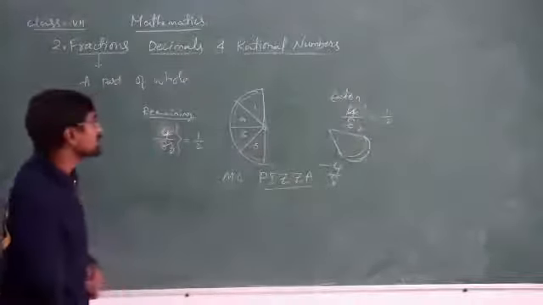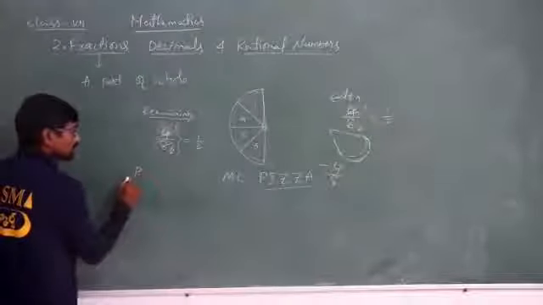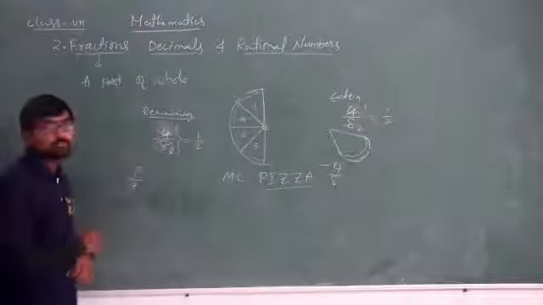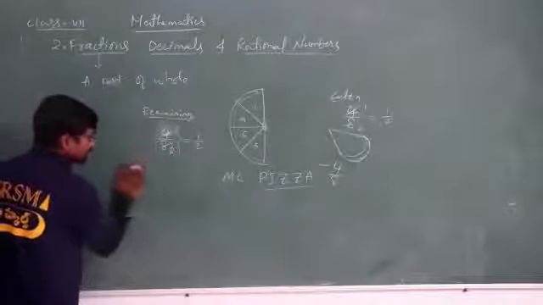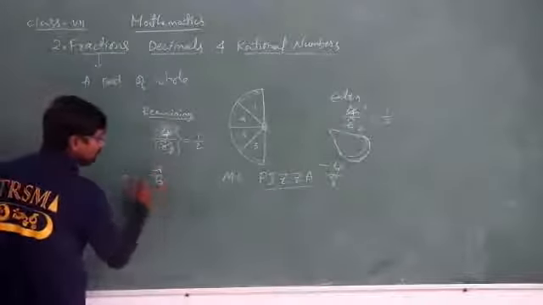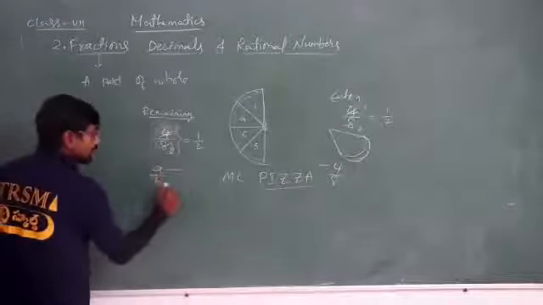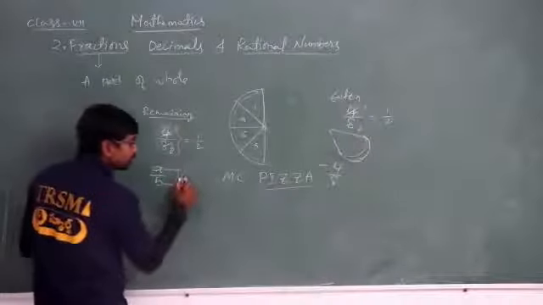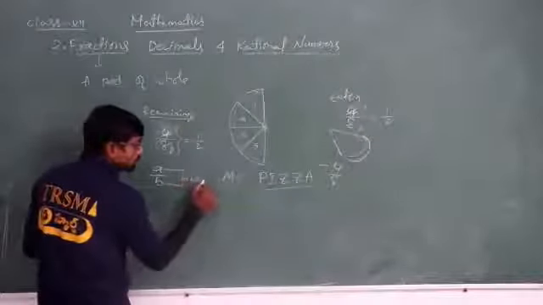So one more definition of a fraction is that a fraction can be written in the form of p by q, or it can be written in the form of a divided by b, where a and b both are whole numbers.